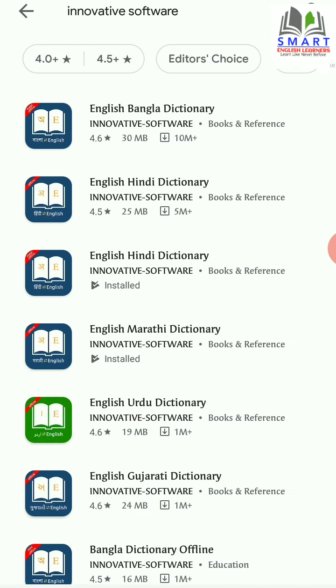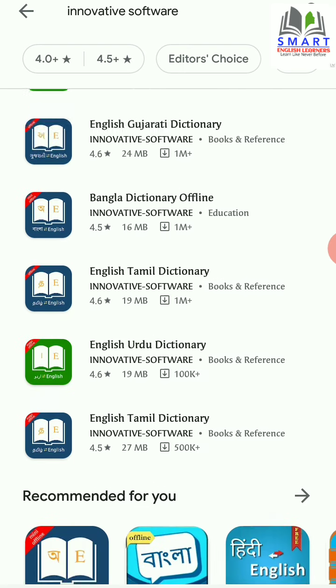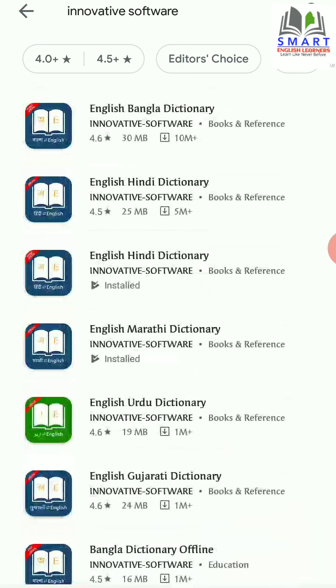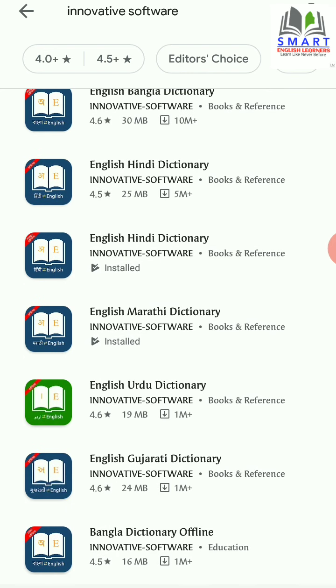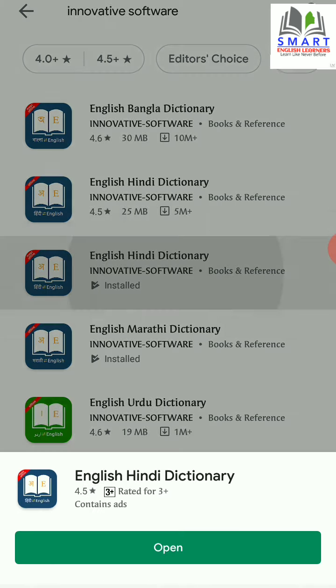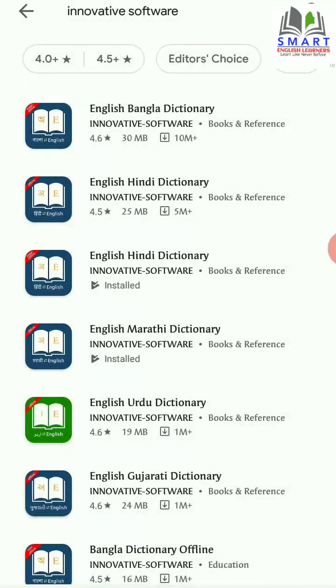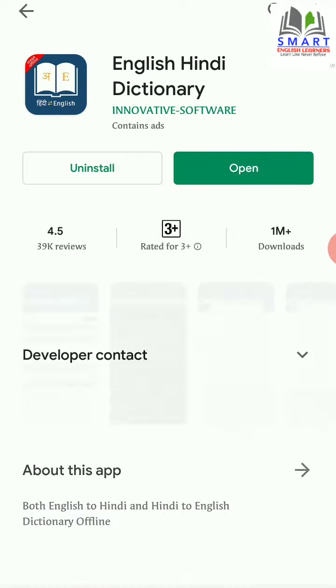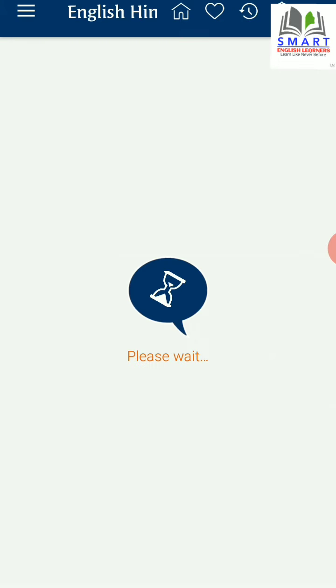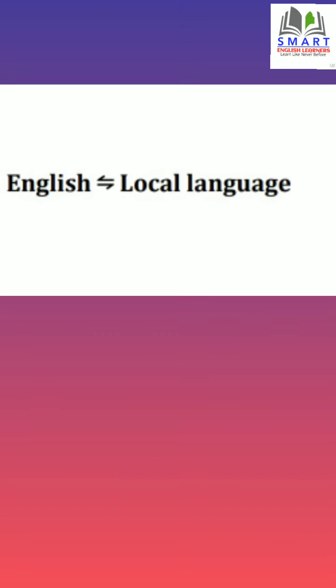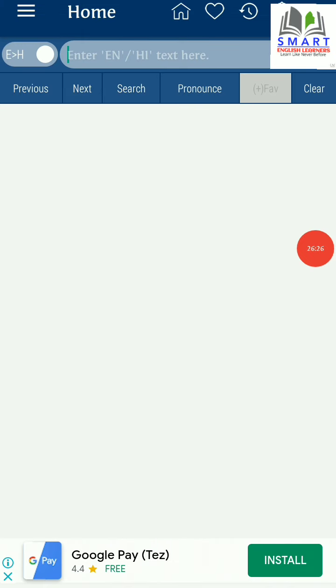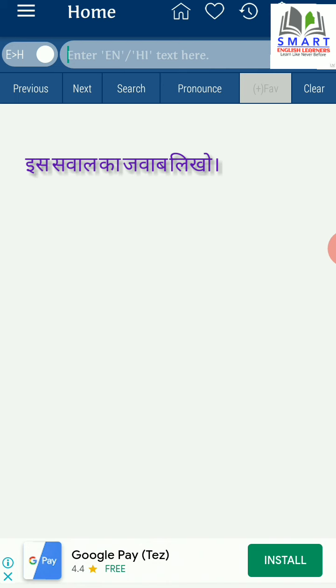and search. You will see numerous dictionary apps in different Indian local languages. I have Hindi and Marathi already installed in my mobile. So let's open this one. Let's take an example here. Assume you want to translate this sentence into English.